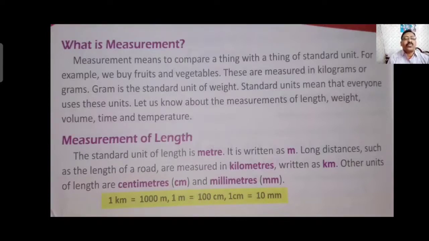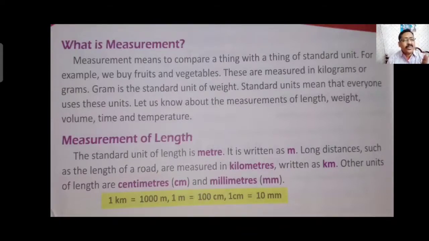Now, if we measure the length of any object, weight of any object, volume of any object, or time or temperature, we use different types of units to measure them. Now we will know in detail about these units. Measurement of length. The standard unit of length is meter. Many other units are there to measure length, beginning with meter and centimeter.